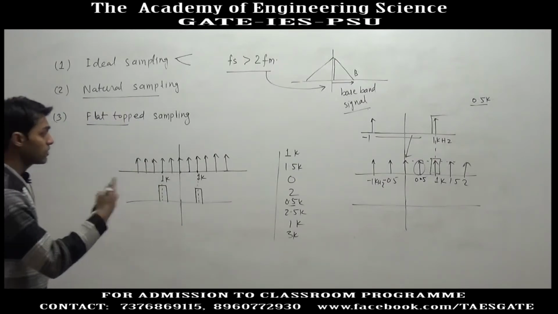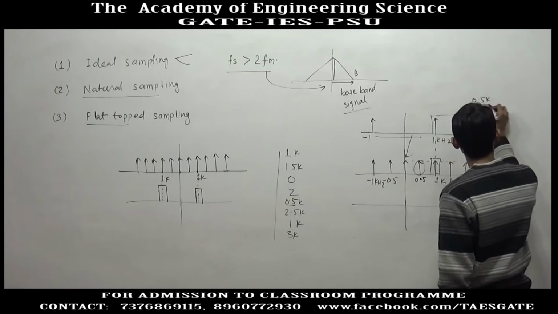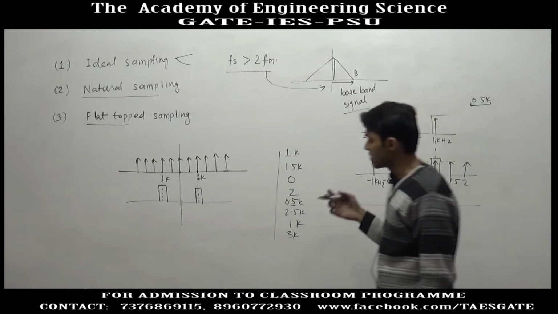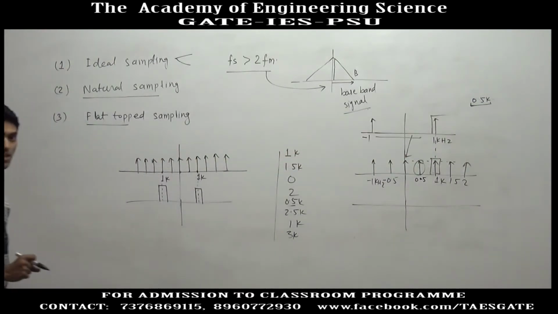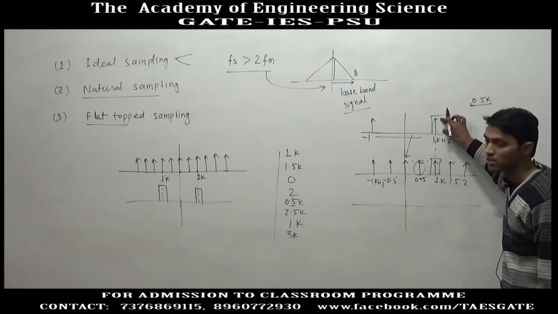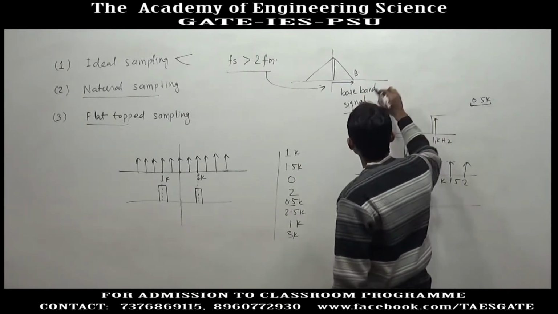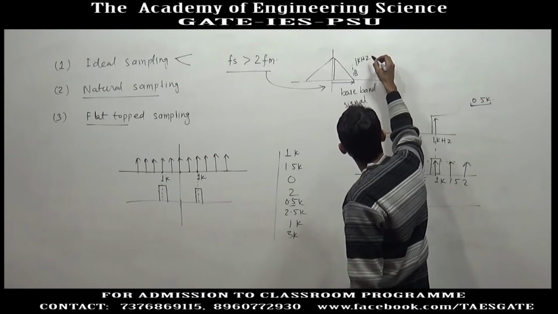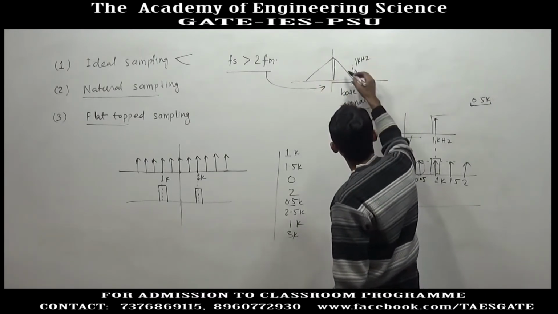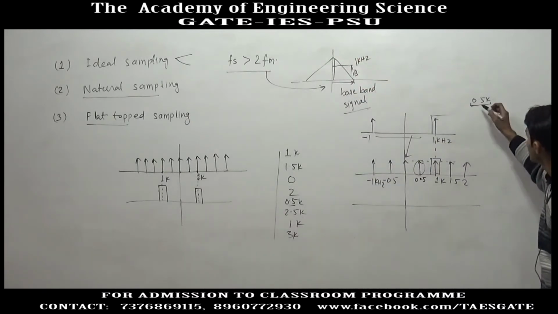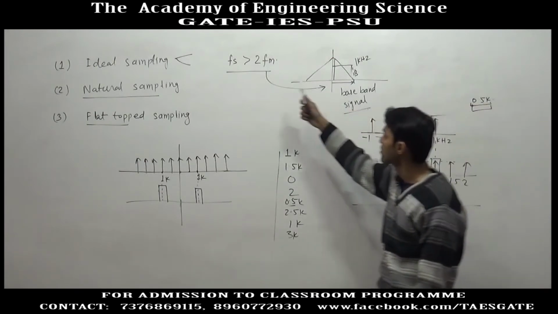So, even in this case, the sampling frequency is not greater than 2 times the maximum frequency of the original signal, but after sampling the 1 kilohertz signal can be extracted. So, here the sampling can be done. The reason is that I have taken a single frequency of 1 kilohertz. If the frequency spectrum of the original signal is continuous from 0 to 1 kilohertz, then we cannot sample it at this rate, and we will have to apply this formula.